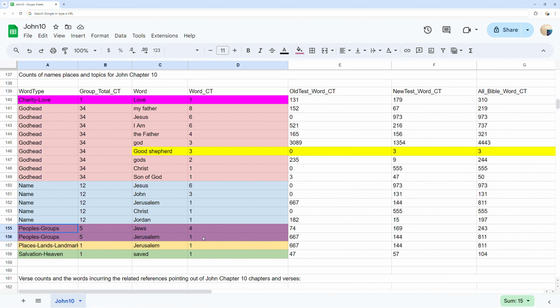You can see 2 rows in purple for the topic of people's groups, and 1 row for salvation and 1 row for charity as well. You can see 1 word highlighted in yellow having only 3 usages in the whole Bible. You can see the total counts for all the listed topics in the New Testament, Old Testament, and both combined out to the right.